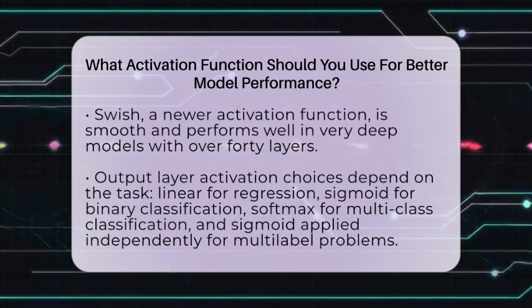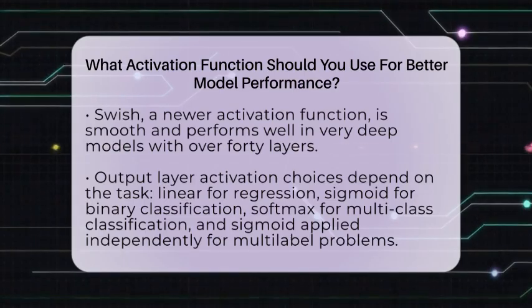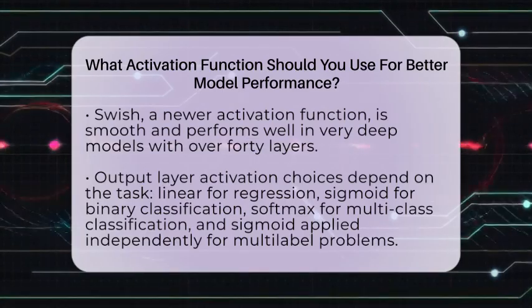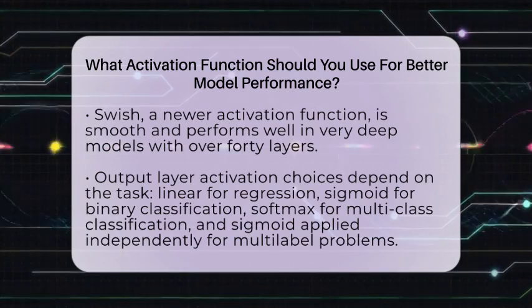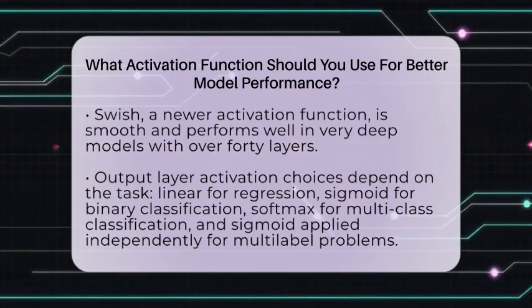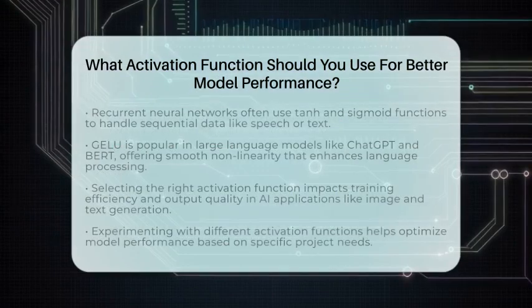In recurrent neural networks, which process sequences like speech or text, functions like tanh and sigmoid are often used inside the network to help model the timing and order of data. Recently, in large language models like ChatGPT and BERT, the Gaussian error linear unit, or GELU, has become popular. GELU combines properties of ReLU and dropout, giving smooth nonlinearity that helps improve performance in language tasks.